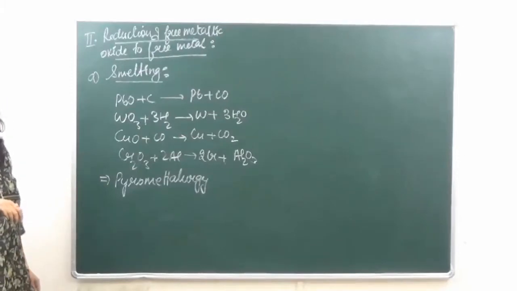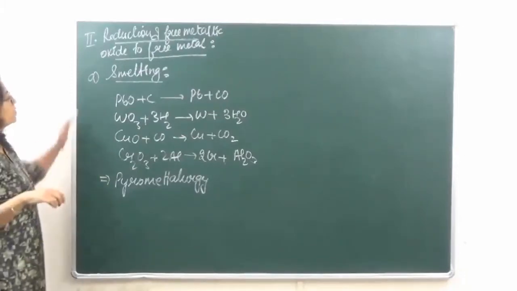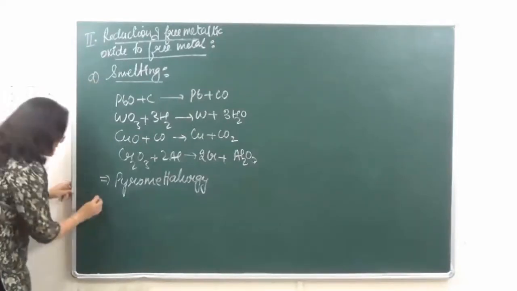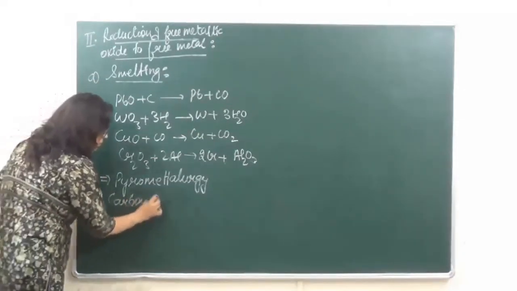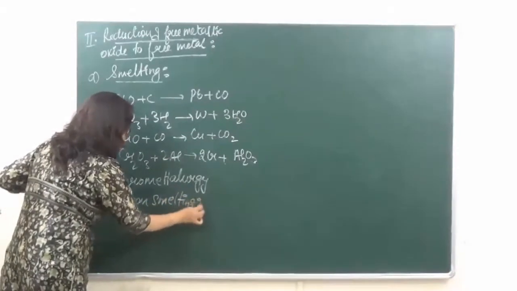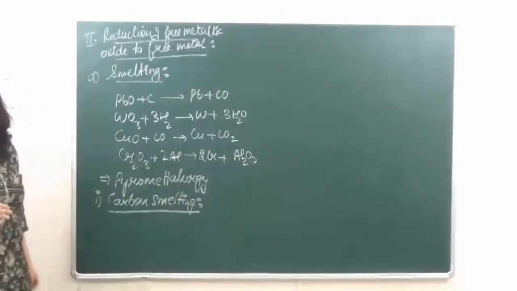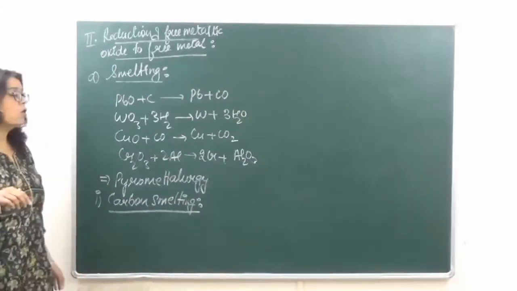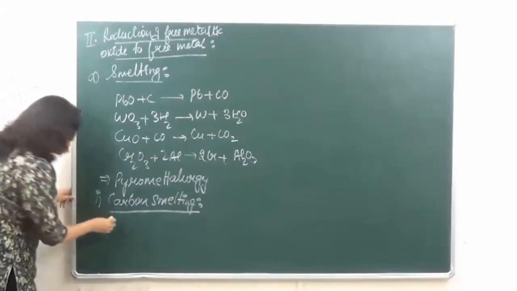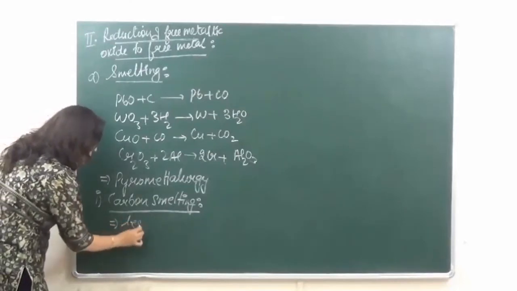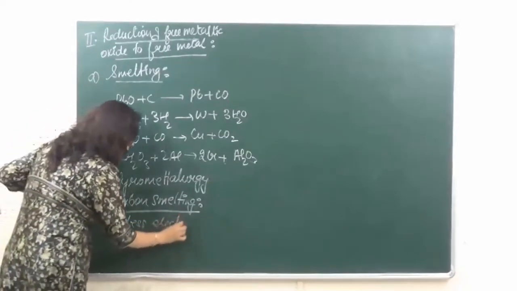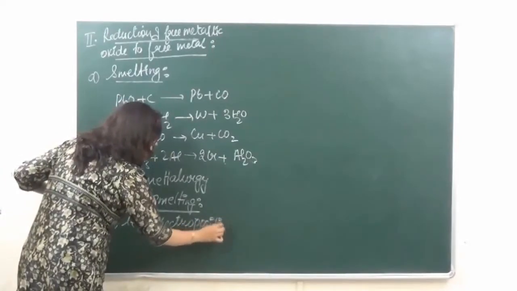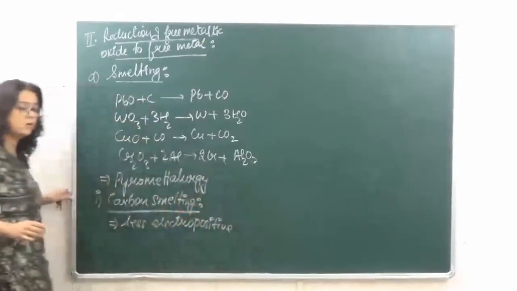Then the next process which we have, we are going to discuss this in detail, that is known as carbon smelting. Now what is carbon smelting? We are saying that all the oxides of less electropositive metals, this we will also discuss later in our Ellingham diagrams, that why this is being done, okay?